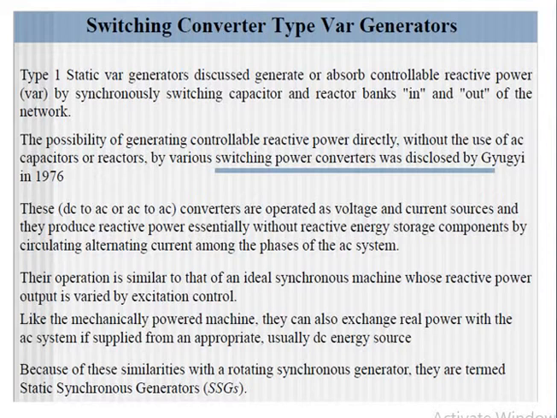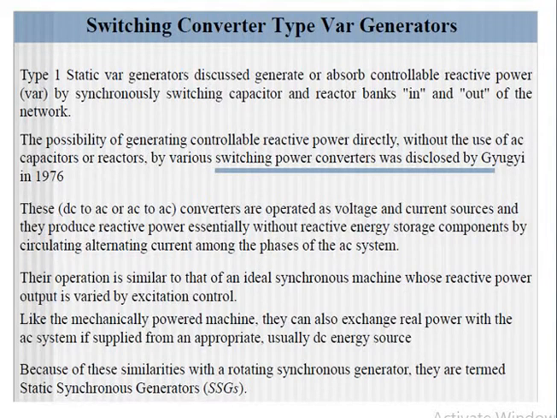So in this method we are using switching power converters such as inverters, cycloconverters, AC to AC converters, and DC to AC converters for the purpose of reactive power compensation. And these converters are operated either as voltage or current sources in this device.